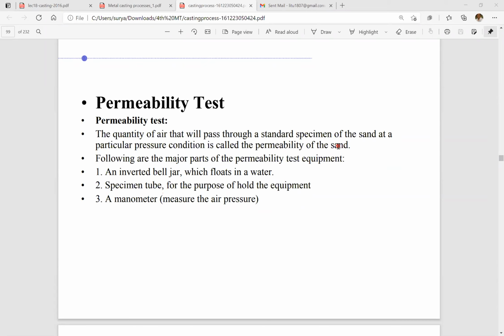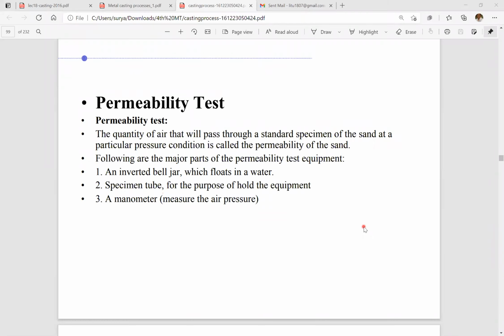When we are pouring the molten metal in the mold cavity, some gases will be absorbed. So the molding sand has the ability to evaporate these absorbed gases during the pouring process. If the gases are not absorbed and not evaporated during the pouring process, then that will create huge defects in the castings. So that is one of the most essential reasons for the permeability test.